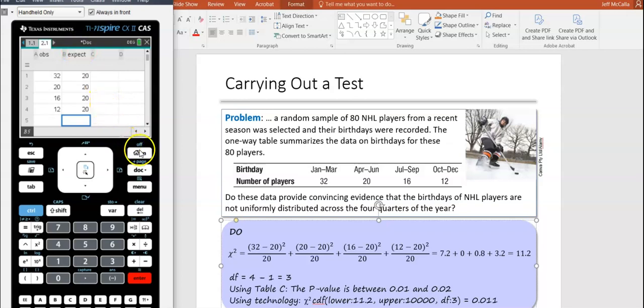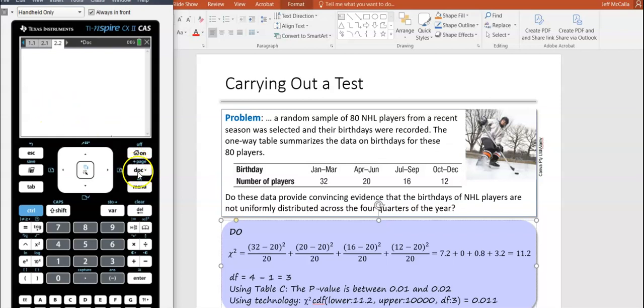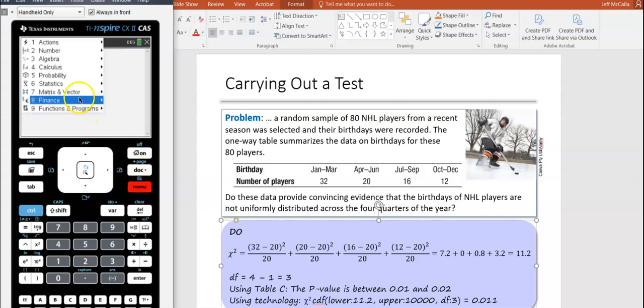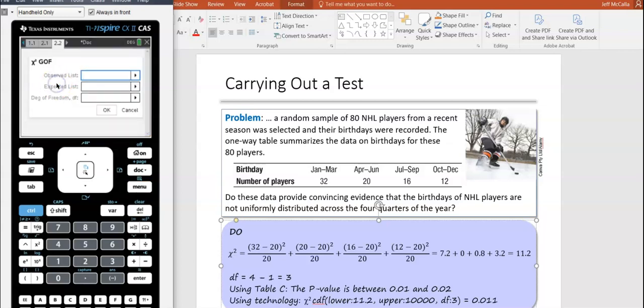Okay, so now we're going to do the test. So go to home page, go to a calculator page, and let's do the test in here. So menu, stats, it's got to be under tests. And there it is, chi-squared goodness of fit. It's fine to write just those exact words on your paper. Observed is OBS. Hit tab, expected is there. And degrees of freedom was 4 categories, so number of categories minus 1, so it would be 3.